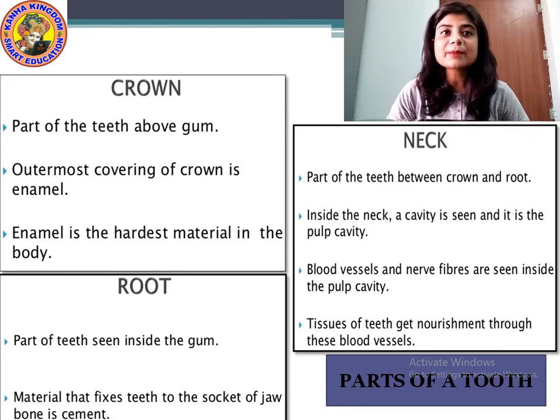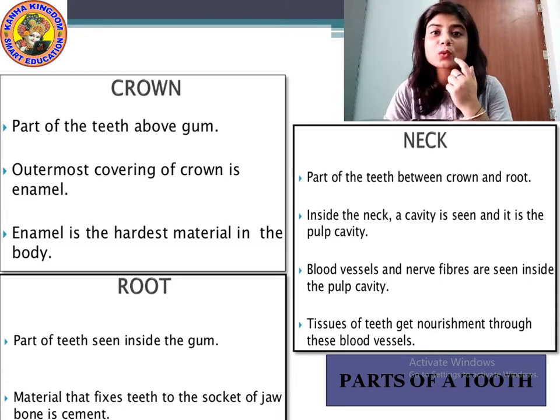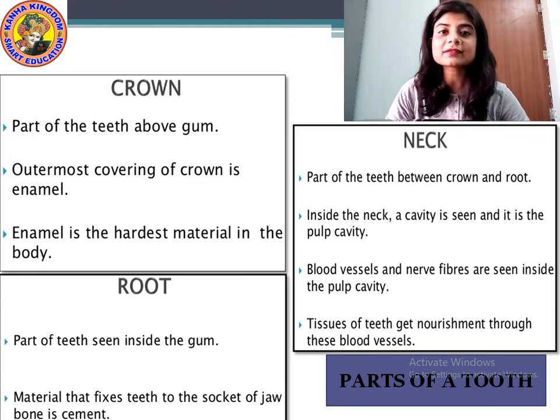Then comes the neck, the part between the crown and the root. This middle portion is called the neck. And what is there inside the neck? Inside the neck, a cavity is seen, and it is the pulp cavity.